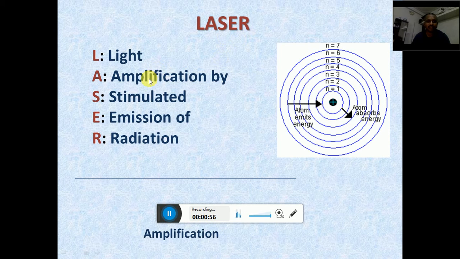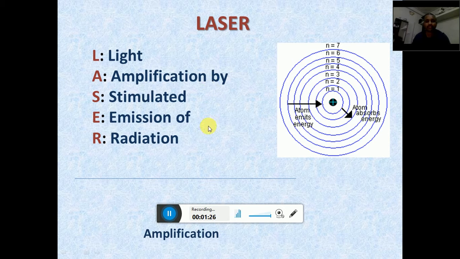So in this laser we are going to amplify the light signals, and that amplification is done by using stimulated emission of radiation. So combinedly it is called the laser. First of all, what is meant by amplification? Amplification is simply the strengthening of the signals, meaning weak signals are converted into strong signals. This process is called amplification.